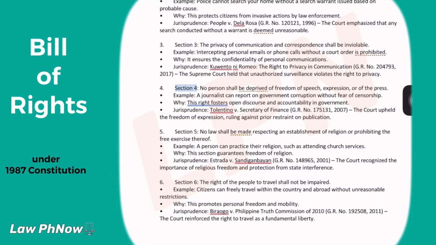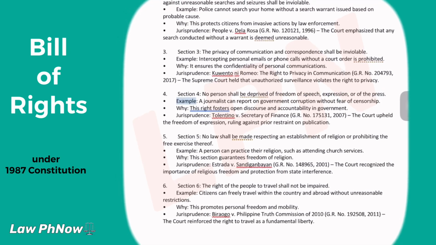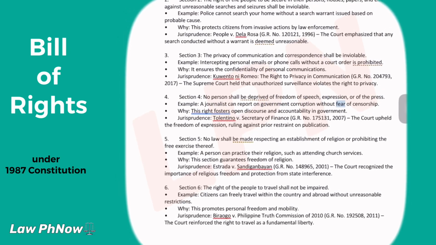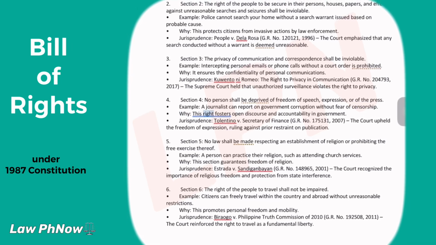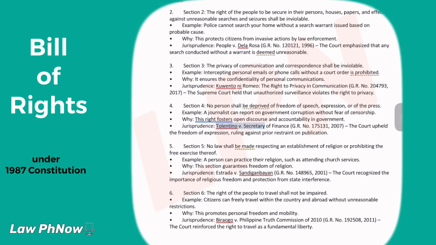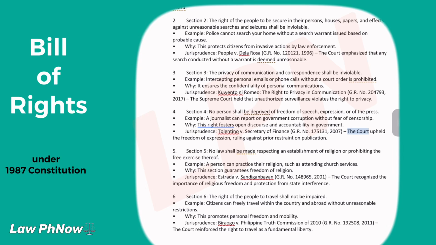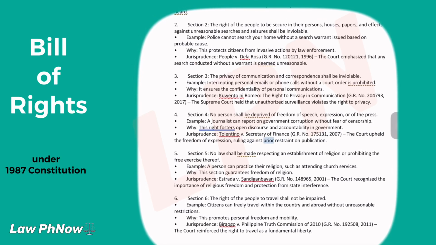4. Section 4. No person shall be deprived of freedom of speech, expression, or of the press. Example: a journalist can report on government corruption without fear of censorship. Why? This right fosters open discourse and accountability in government. Jurisprudence: Tolentino v. Secretary of Finance, GR number 175131, 2007. The court upheld the freedom of expression, ruling against prior restraint on publication.